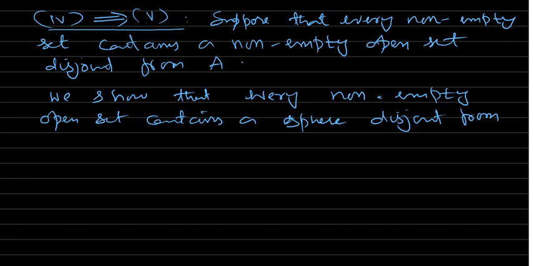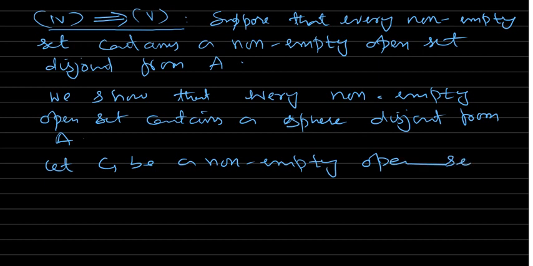Disjoint from A. So let's take any non-empty open set. Let G be a non-empty open set. What's given here? Every non-empty open set contains a non-empty open set disjoint from A. Let G be an open set.